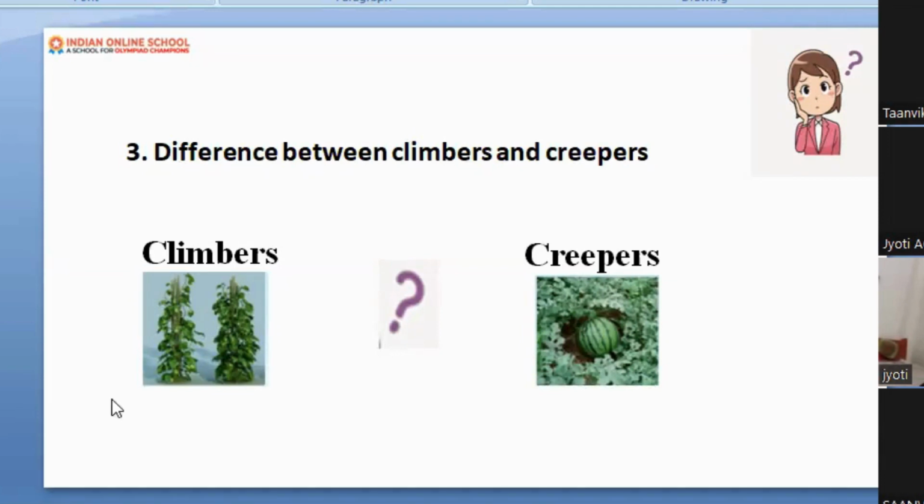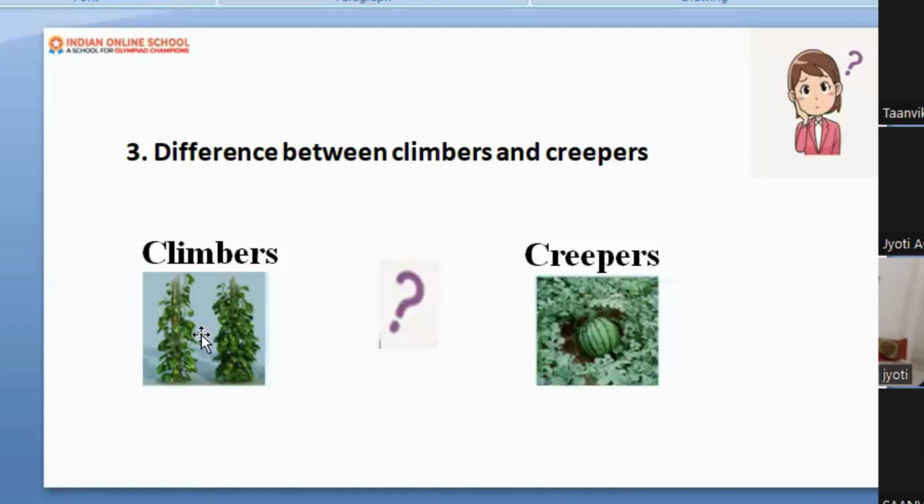Climbers are big and need support to grow. Creepers grow along the ground because they are very heavy, and they both have a soft stem. Do you want to speak anything else, beta? Your answer is perfectly okay. If you want to speak something else, you can. Think and speak. Okay, that's it. Very good.